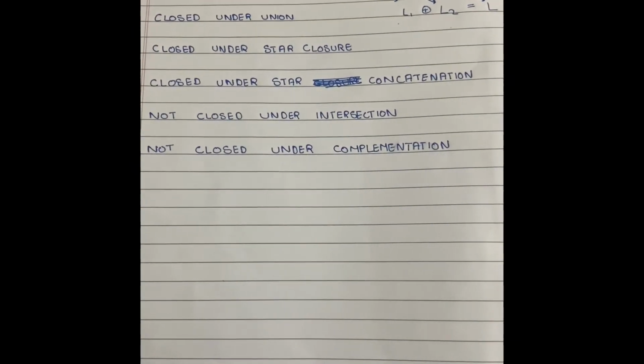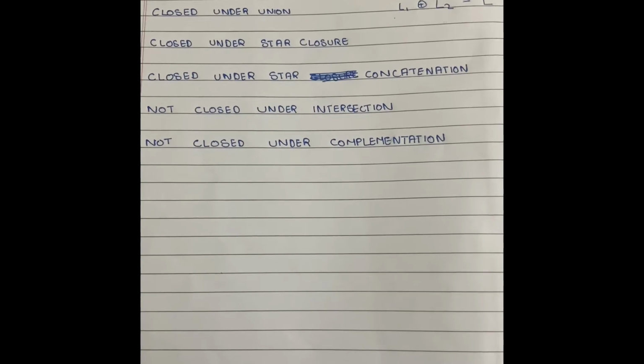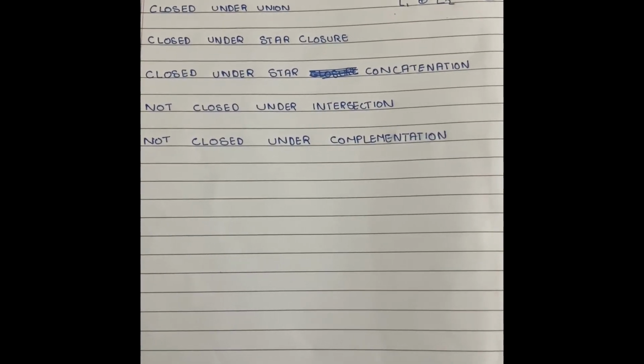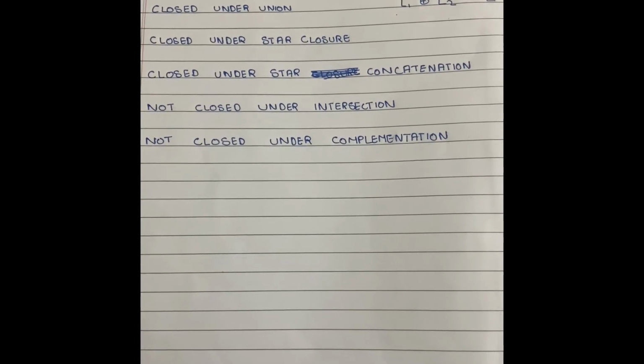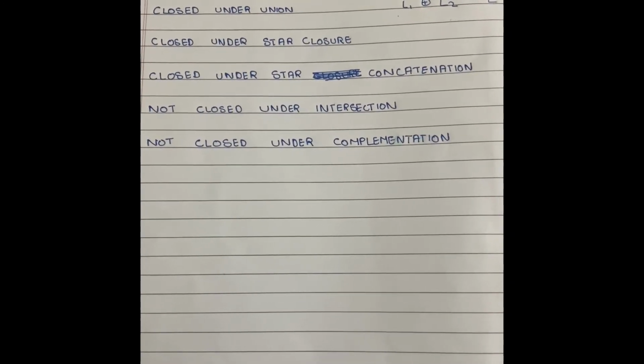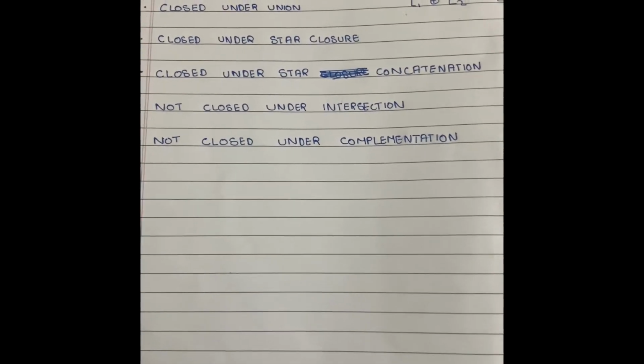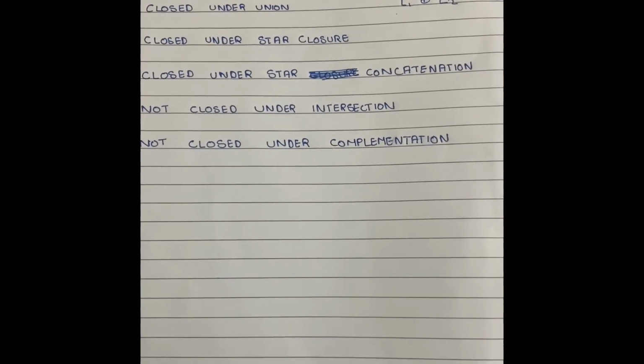Hi. Today we are going to discuss closure properties of CFLs, that is context free languages. We are going to discuss these properties for five operations, that is union, star closure, concatenation, intersection and complementation.